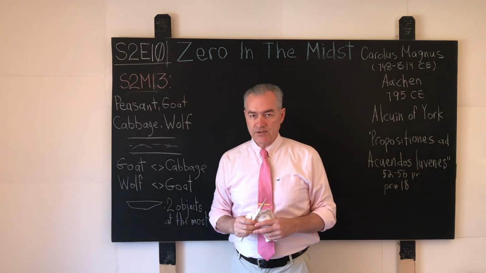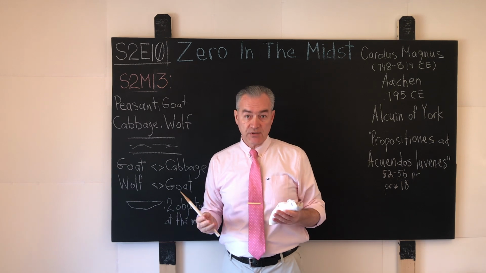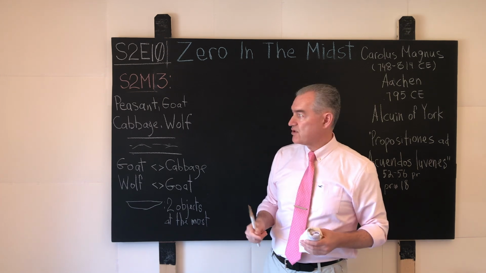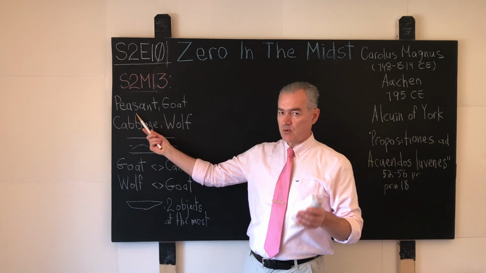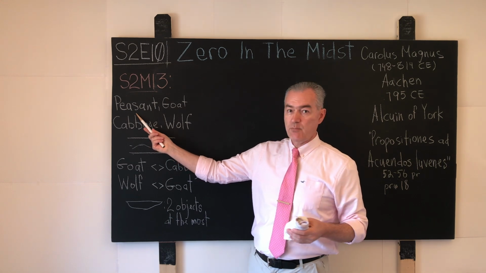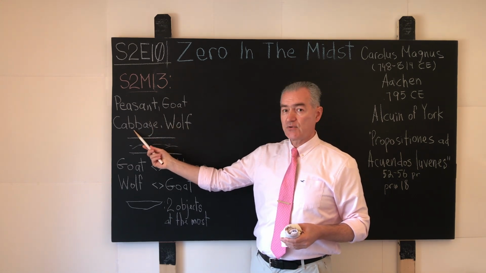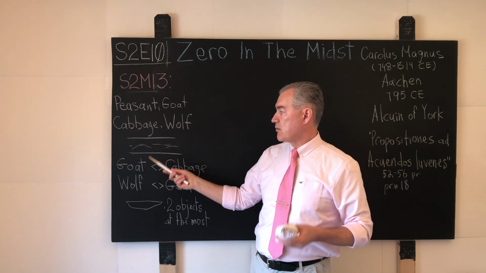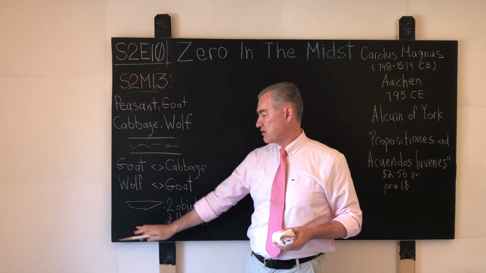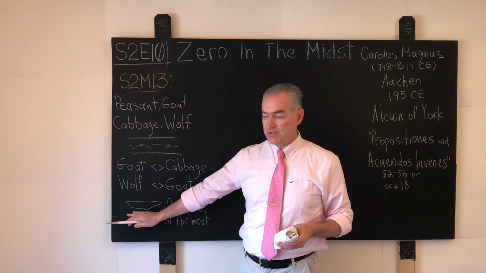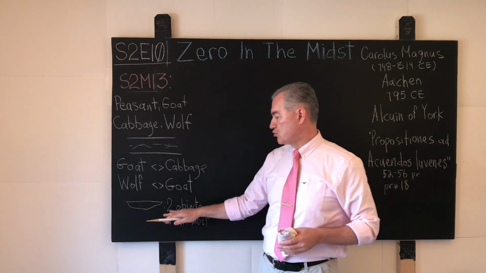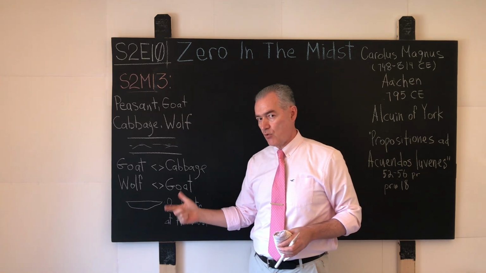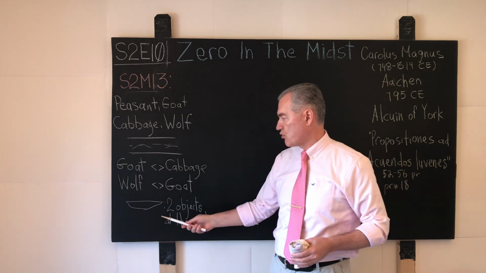And the way this problem goes, apparently this problem was born more than 1,200 years ago. Once upon a time, in some village, there lived a peasant, and he traveled from point A to point B with the happy company of a goat, a head of cabbage, and a wolf. At some point in his journey, he came to a river. Miraculously, there on the bank of the river there was a boat, but the trick is that the boat could fit at most two objects or two items. Obviously it can fit 1, 0, or 2, two at the most, and no more than 2.